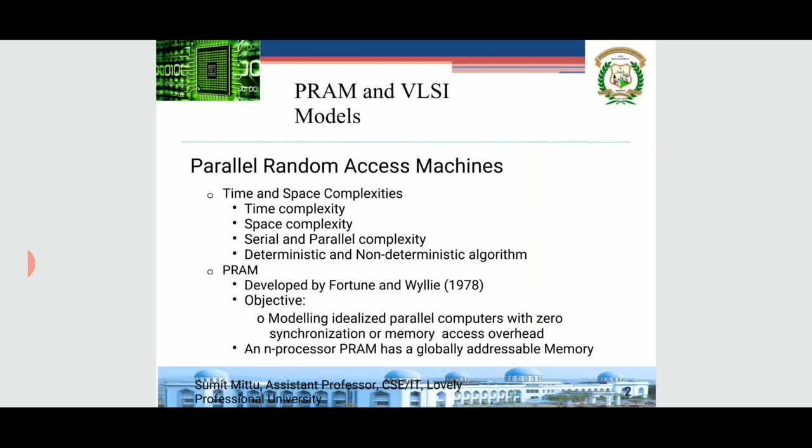These are some of the theoretical background I would like to give regarding parallel random access machines. We should know the meaning of time and space complexity, deterministic and non-deterministic algorithms, serial and parallel complexity, polynomial complexity and non-deterministic polynomial complexity.